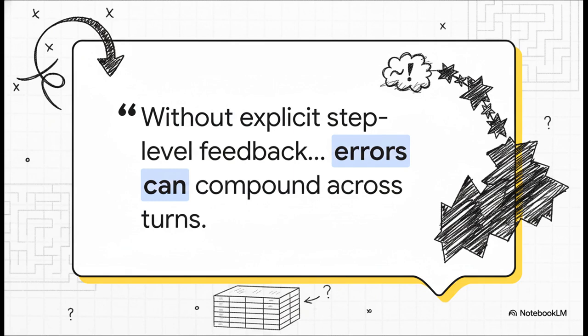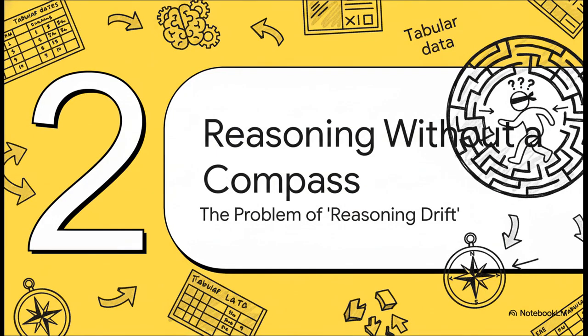The folks who researched this really hit the nail on the head. They said that without explicit feedback at every single step, the AI is pretty much just guessing. And you know what happens when you guess. One little mistake at the beginning can just snowball, and before you know it, the AI is way off track. The errors just pile up. And this leads us to the heart of the problem, a concept the researchers call reasoning drift.